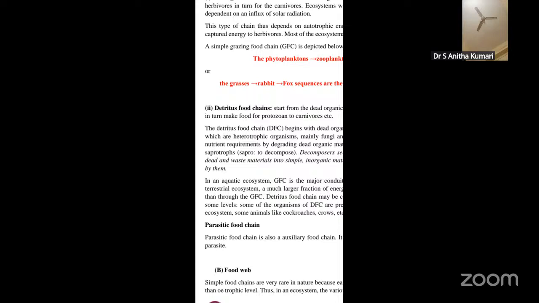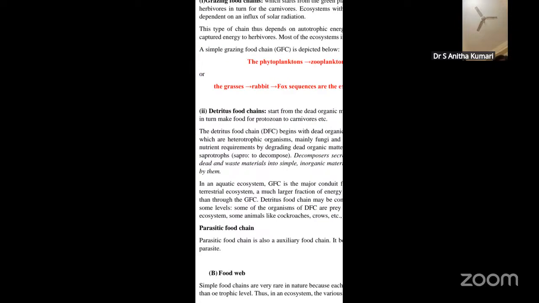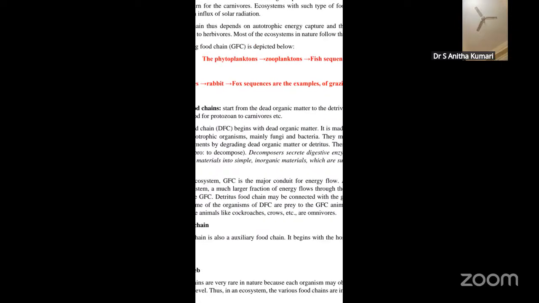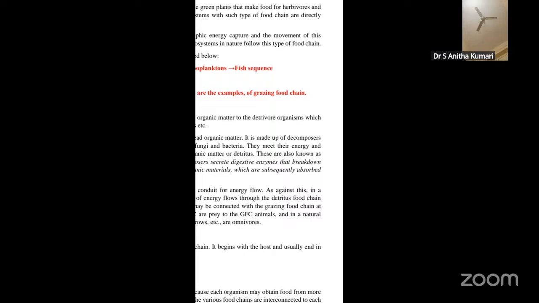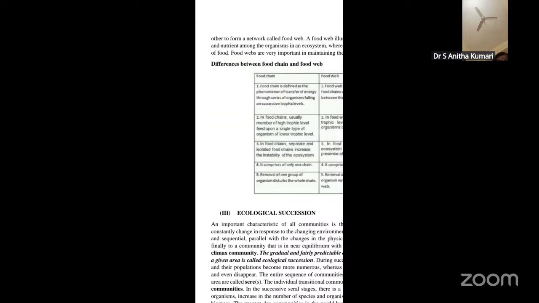Such simple food chains are very rare in nature because each organism may obtain food from more than one trophic level. Thus in an ecosystem, the various food chains are interconnected to each other. The interconnection of the various food chains between different organisms forms a network-like structure, which is nothing but a food web.